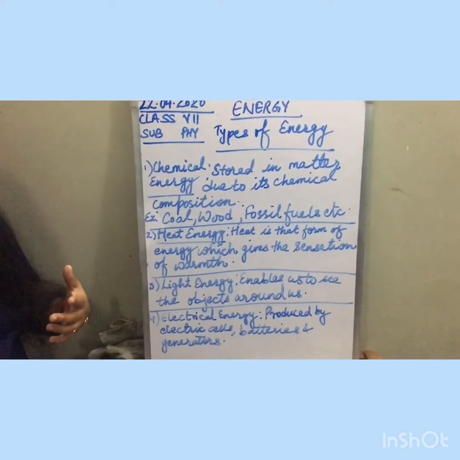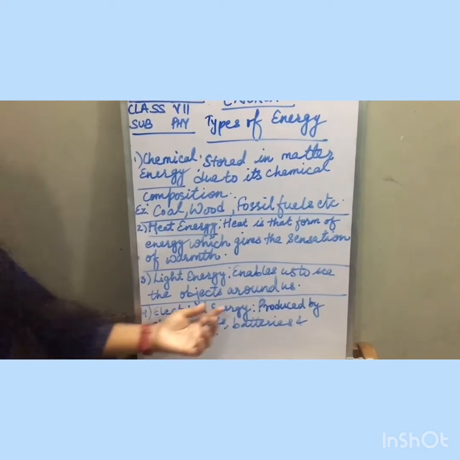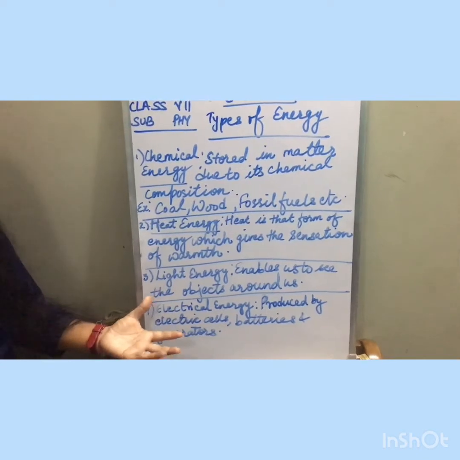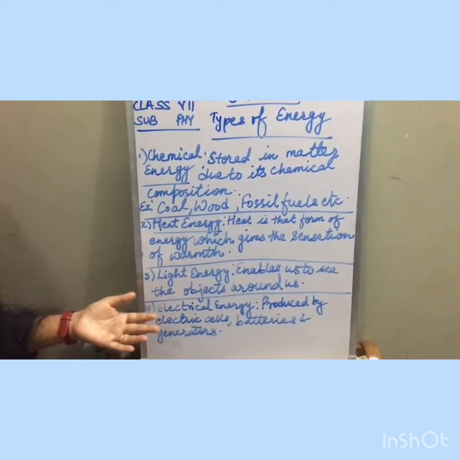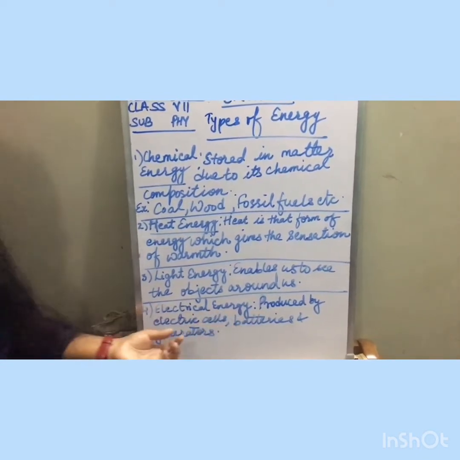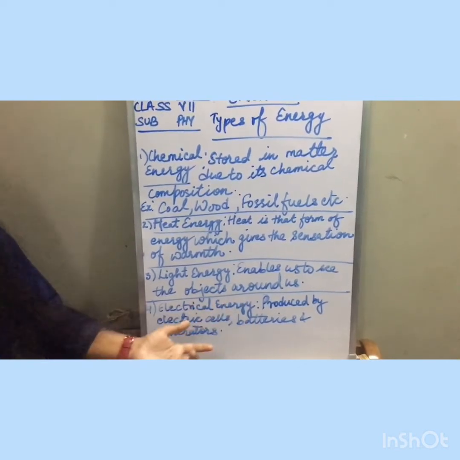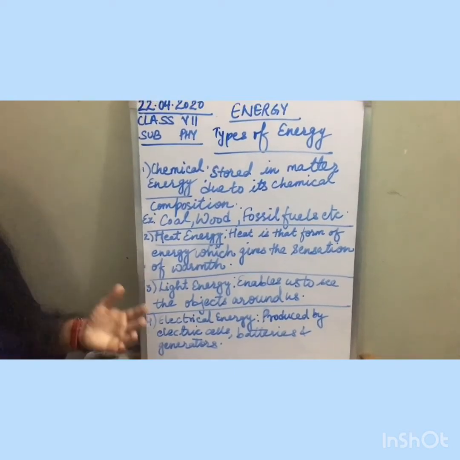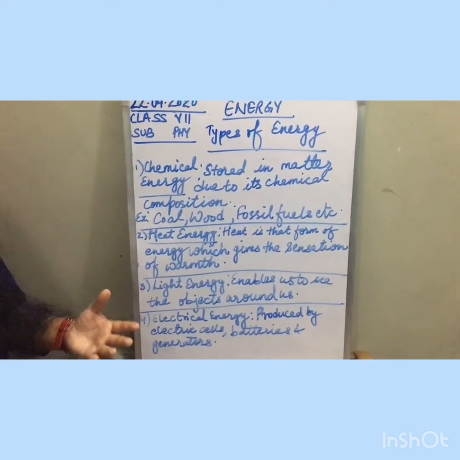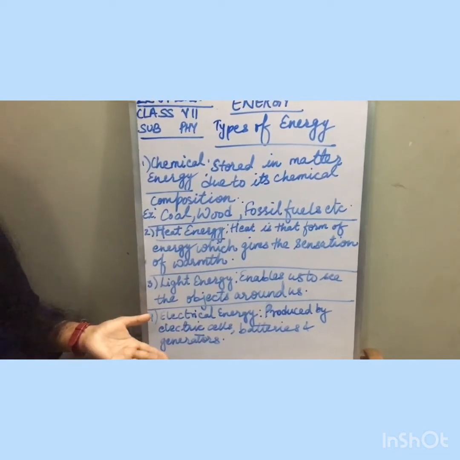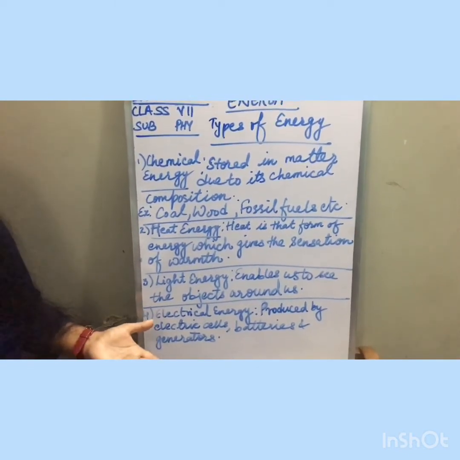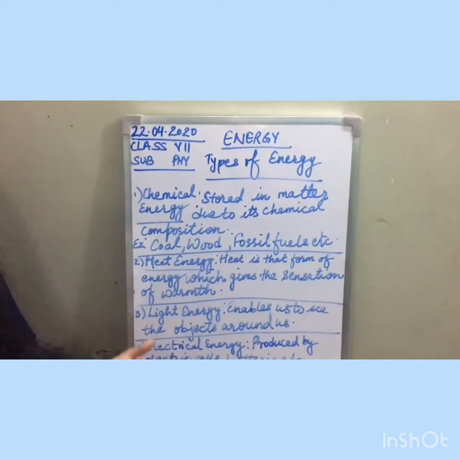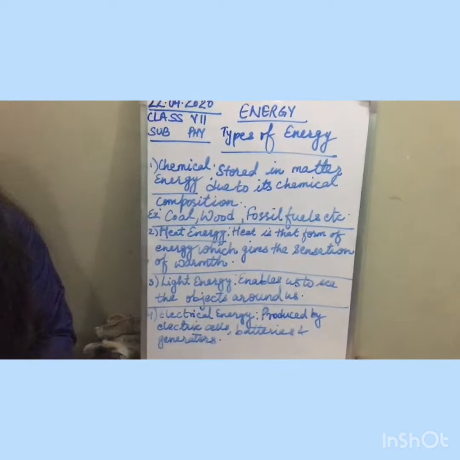Now, electrical energy. What is electrical energy? Electrical energy is not a natural form of energy because it is not produced by nature, it is produced by human beings. Electrical energy is produced by electric cells, batteries and generators. A huge amount of electrical energy is produced by thermal power stations, hydroelectric power stations, nuclear power plants, wind power farms, solar cell panels, etc., because we require a huge amount of electricity.